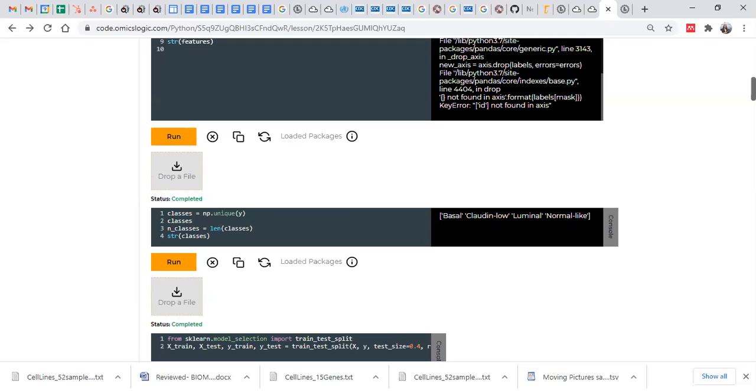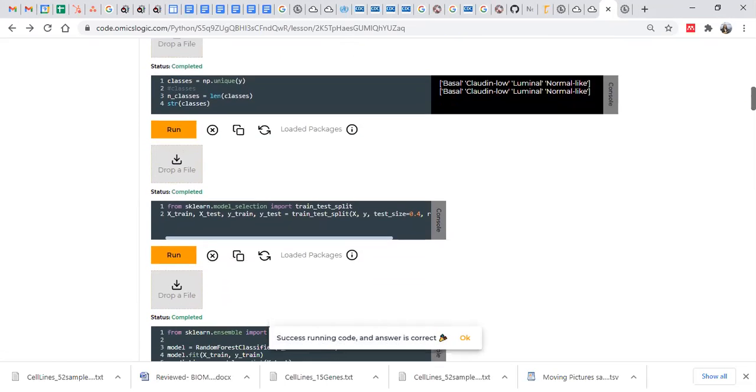We can print which kind of labels we have in our data. So here we are getting those labels, and then we are checking how many samples there are. If I just do that, we can check these labels.